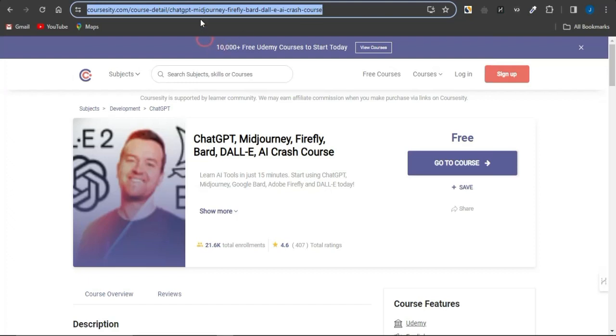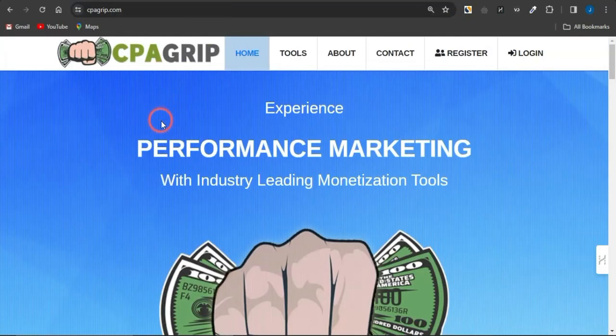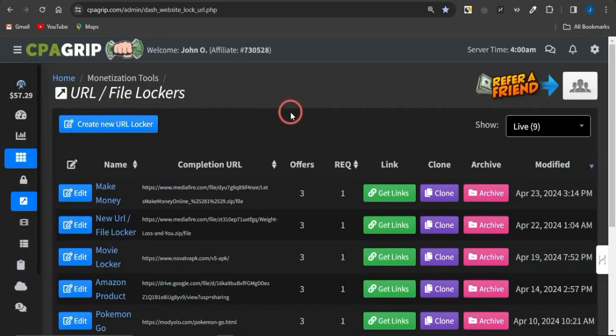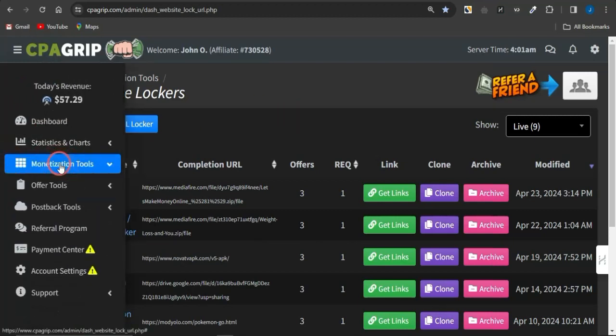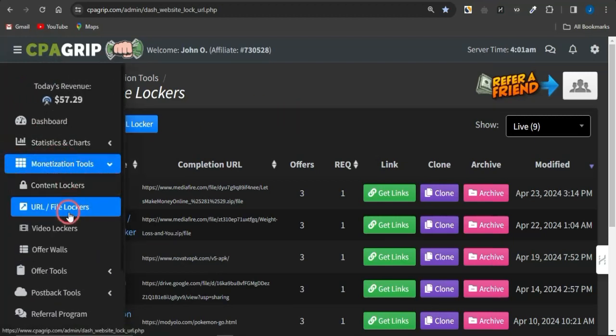To do so, you just need to go onto a CPA marketing platform that has content locking capability. Sign up for that platform. I'm going to be utilizing CPA Grip, and you just need to sign up for CPA Grip right now. Once you're signed up and logged into your account, guys, you want to come onto the page, which is the URL file locker section if you are utilizing CPA Grip. But if you're utilizing other CPA marketing platforms, you want to just simply come right here, click on monetization to utilize URL file locker for CPA Grip, but for other CPA marketing platforms, utilize content lockers.